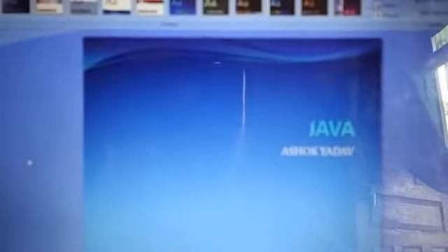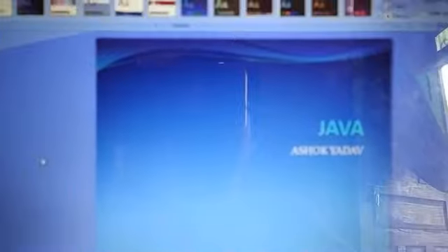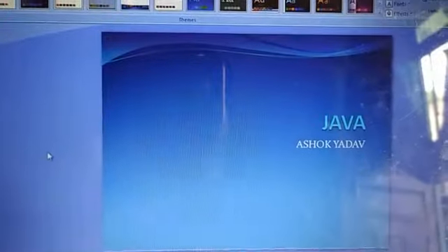Hello everyone. Today in class 8 we will start a new chapter. Chapter number 5, that is Introduction to Java and BlueJ. In this chapter we will learn how to write a program in Java, and we will learn the software BlueJ that is used to write a program and compile the program in Java.